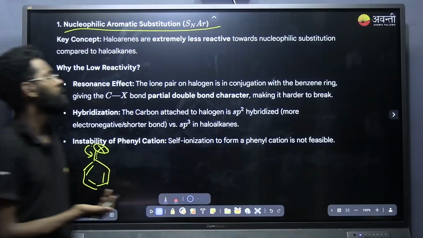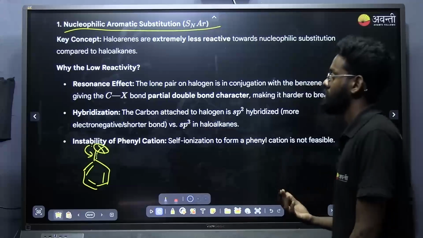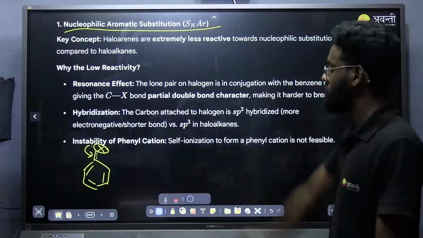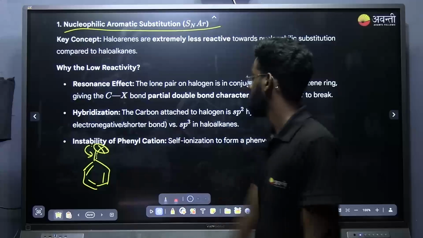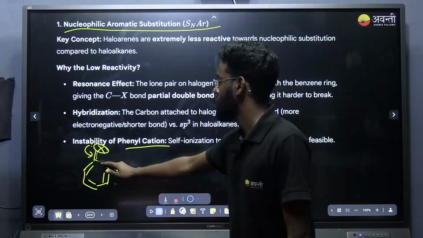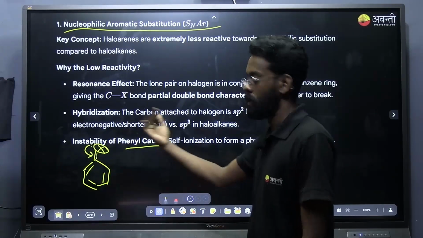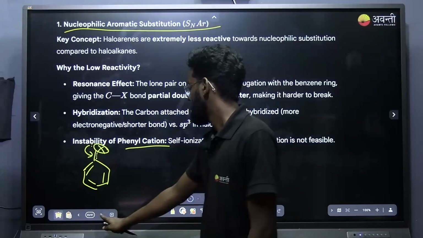So normally there won't be substitution reactions in haloarenes; it will be very difficult, or the reactivity will be very low. Also, the phenyl carbocation that would form is very unstable because of the lack of planarity.